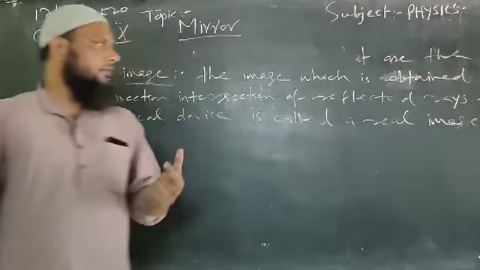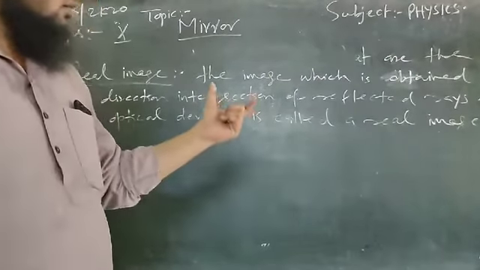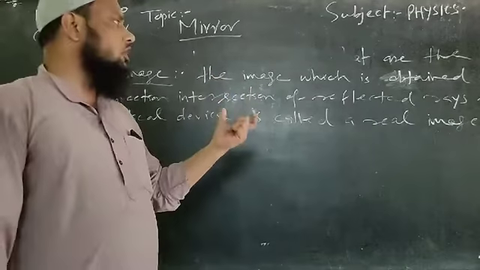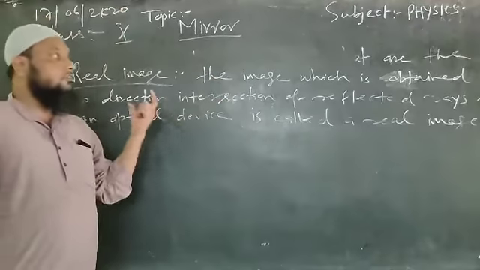Fine. Here the main point which we have to keep in our mind is what? The reflected rays are